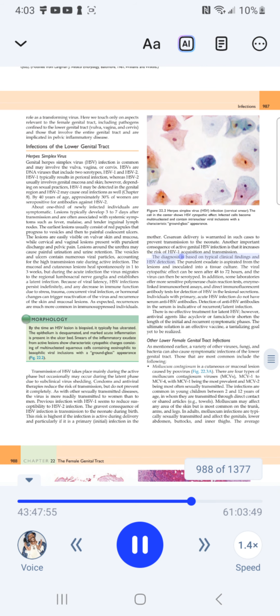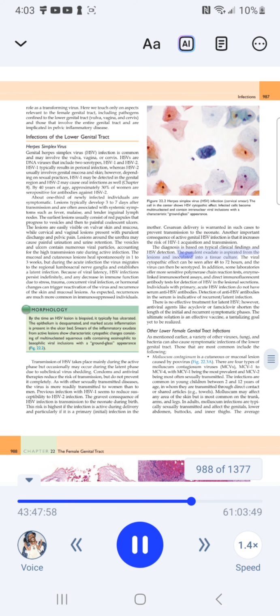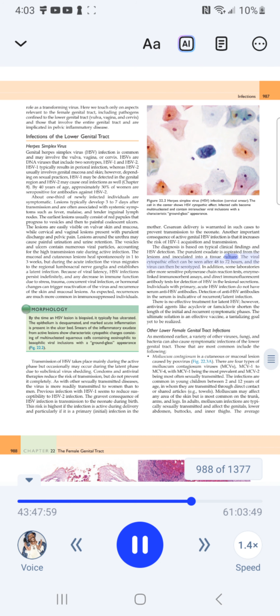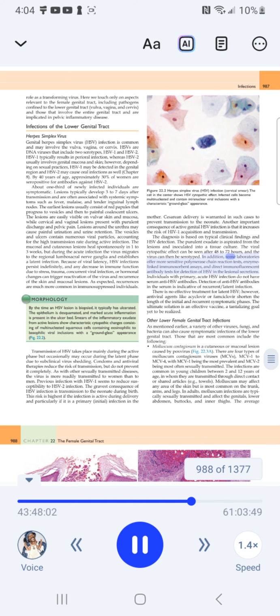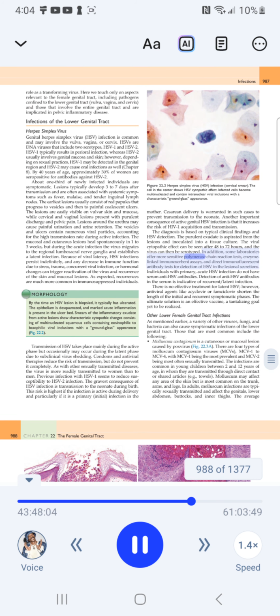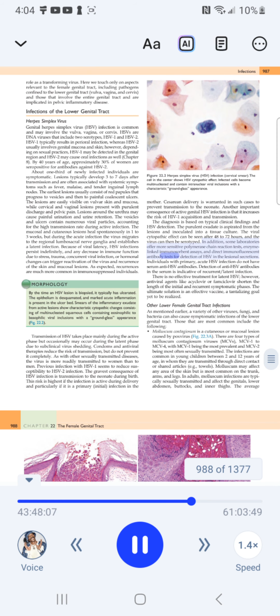The diagnosis is based on typical clinical findings and HSV detection. The purulent exudate is aspirated from the lesions and inoculated into a tissue culture. The viral cytopathic effect can be seen after 48 to 72 hours, and the virus can then be serotyped. In addition, some laboratories offer more sensitive polymerase chain reaction tests, enzyme-linked immunosorbent assays, and direct immunofluorescent antibody tests for detection of HSV in lesional secretions.